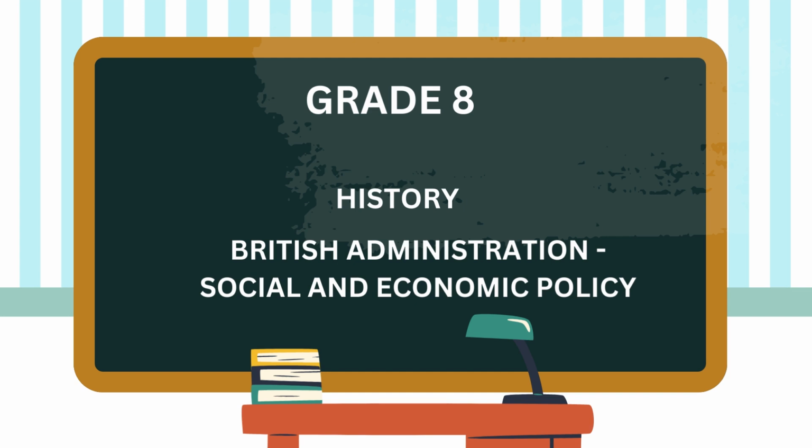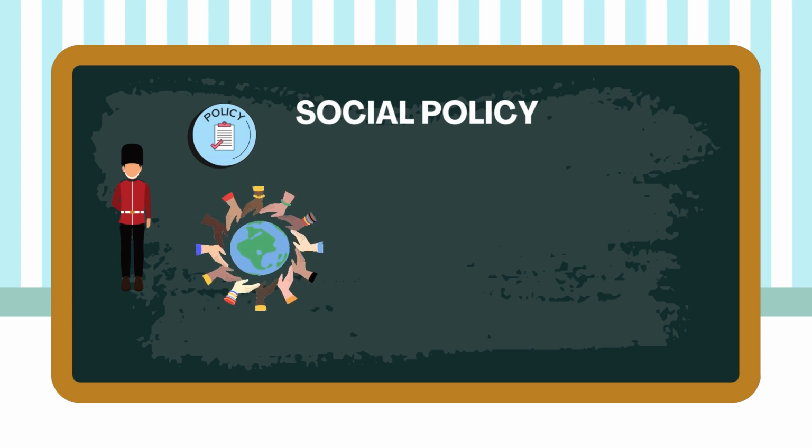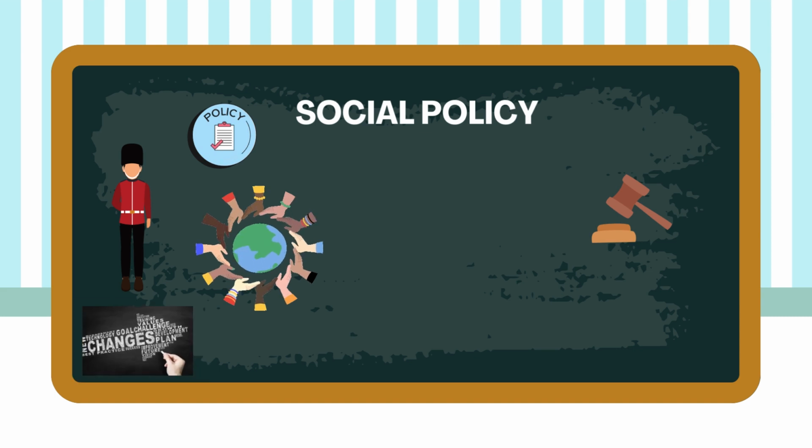Hello students. So what was the social policy in those days? For the British, some of the following customs were totally against humanity, therefore they passed laws to make adjustments. Following were the changes brought by the British.